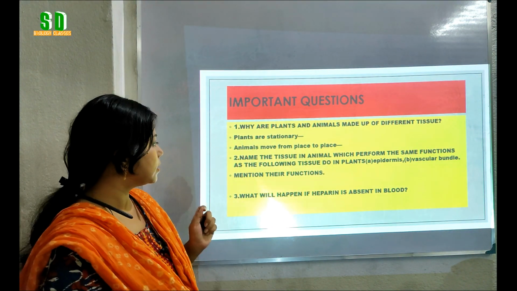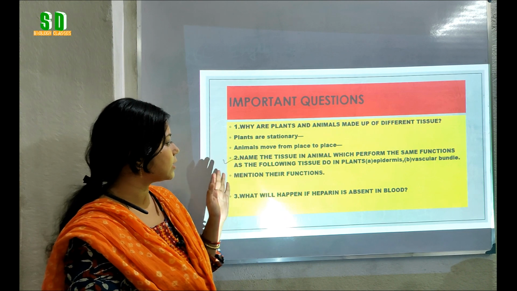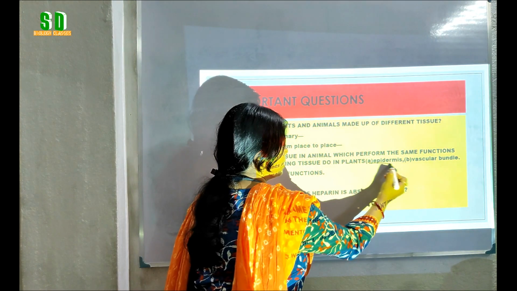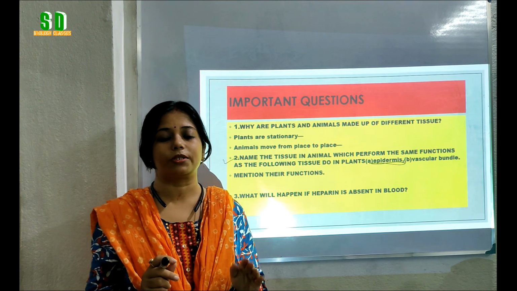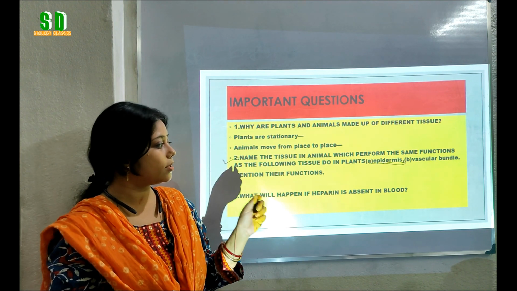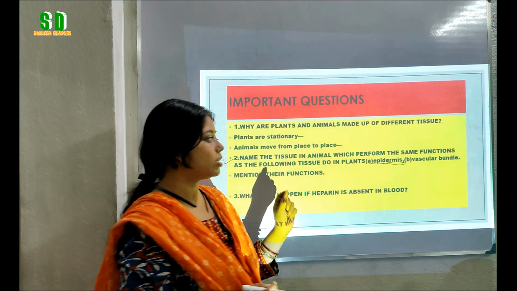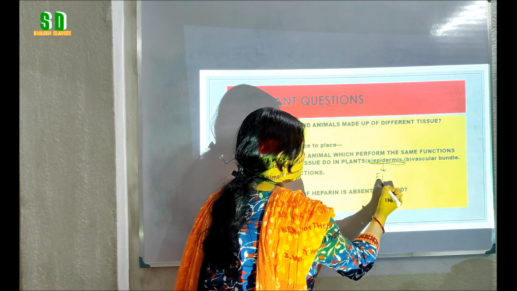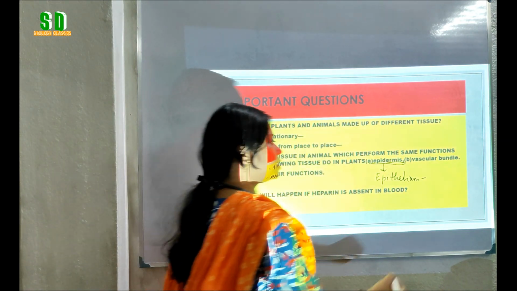Now we will move to the second question: name the tissue in animals which performs the same functions as the following tissues do in the plant's body. First one, epidermis. The epidermis is the layer of cells present in the outermost layer of the plant body in the root, stem and leaf. The main function of epidermis is to give protection. In an animal's body, the same type of tissue present on the outermost layer is called epithelium tissue. What is the function of epithelium tissue? Giving protection.